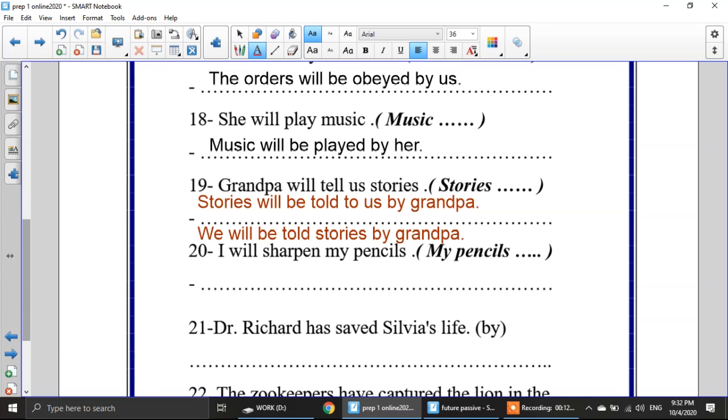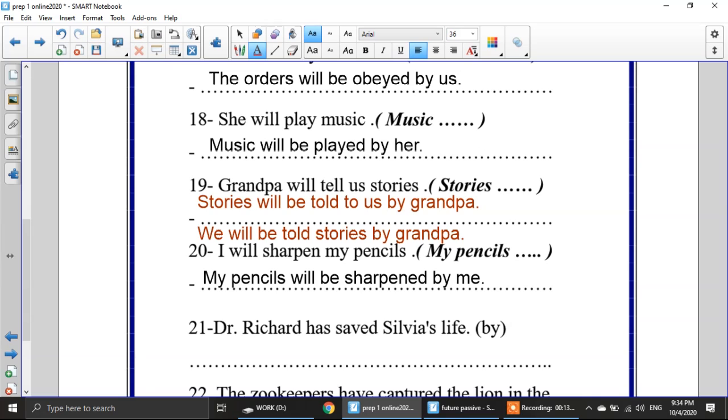Number 20, I will sharpen my pencils. So I will start with my pencils. My pencils will be sharpened by me. Here I can use by and I can do without it. It's my choice. But I want you to remember something. If you have a name as a subject, you have to use by. For example, if in number 20 I don't have I and it's, for example, Ahmed will sharpen his pencils, I have to say the pencils will be sharpened by Ahmed. If I have a name, I have to put the name.